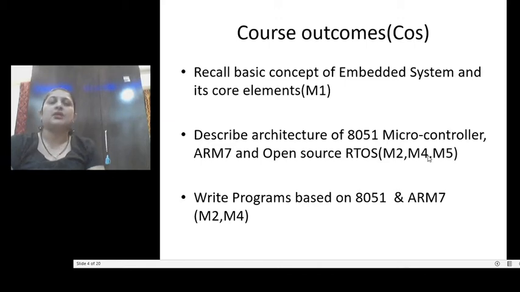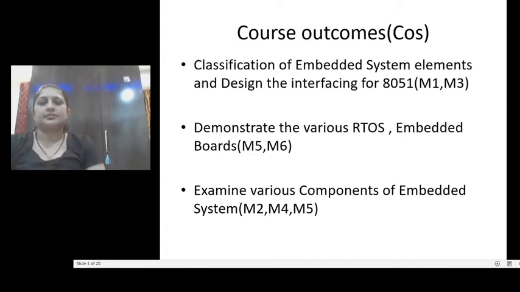Then next is to write programs based on the 8051 and ARM7, which we can map with module number 2 and module number 4. These are 3 COs. The next 3 COs are classification of embedded system elements and design of the interfacing of 8051. This we can map with M1 and M3, module number 1 and module number 3.